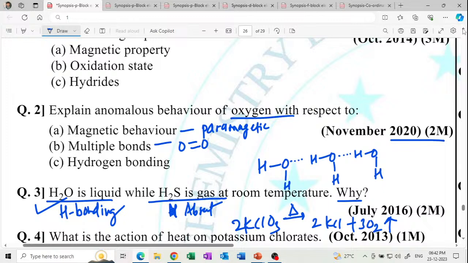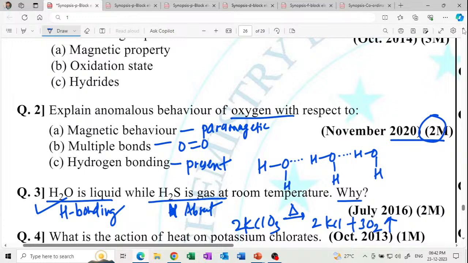And then hydrogen bonding: hydrogen bonding is present in oxygen, whereas in the others, sulfur and selenium, it is absent. Get it? Okay, this is a 2 mark question.